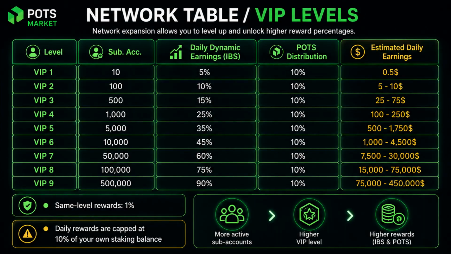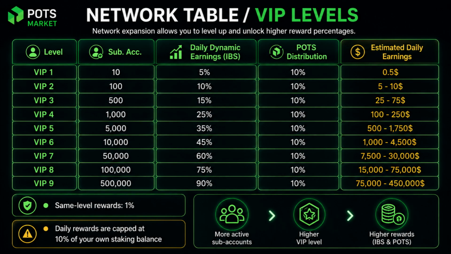This table shows how network expansion works inside POTS. As a person develops more active subaccounts, they can move up to a higher VIP level. Each level increases the percentage of daily dynamic earnings in IBS. For example, VIP 1 starts with 10 active subaccounts and 5%. As the network grows, the percentage increases progressively until VIP 9 with 90%. In addition, all levels maintain a 10% POTS distribution, and there is also a 1% same-level reward.